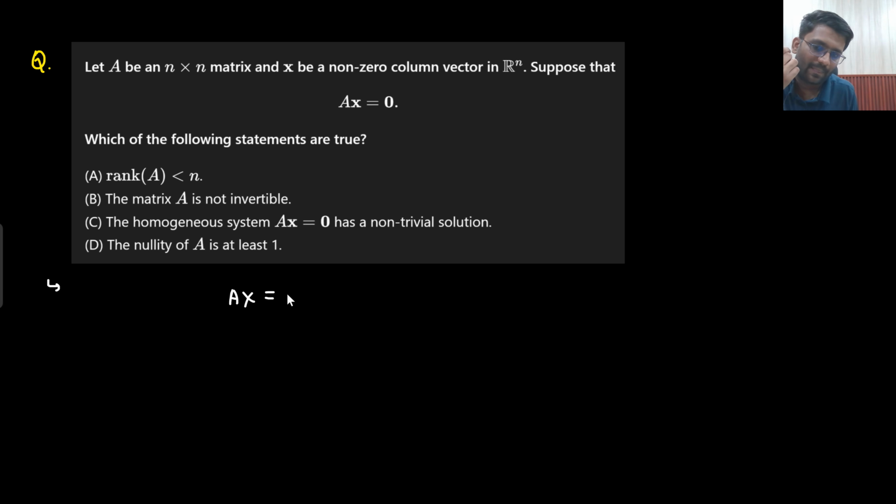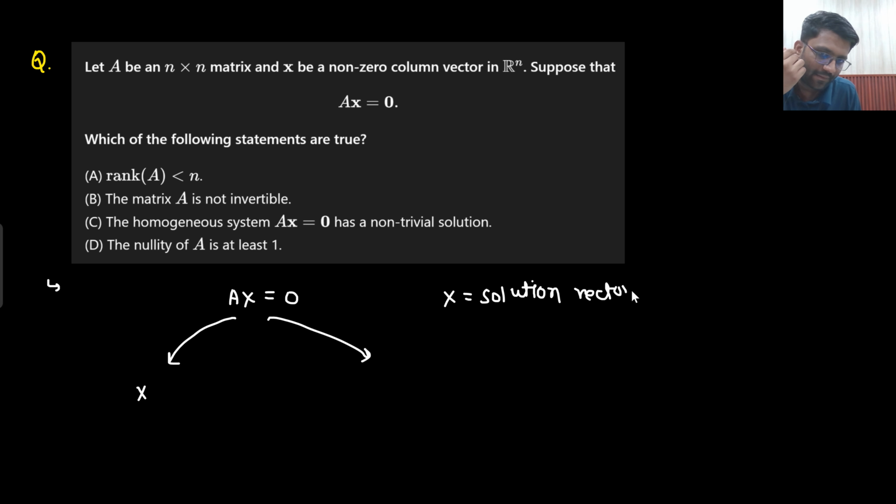Ax equals 0 is given, right? Regarding x, what can you say? Ax equals 0, so what is x? x is a solution vector, no? What is the meaning of Ax equals 0? In the last lecture, this was your x: x1, x2, x3. So x is a solution vector, right? If I say that, how many solutions can I have? Either I can have a unique solution or I can have infinite solutions.